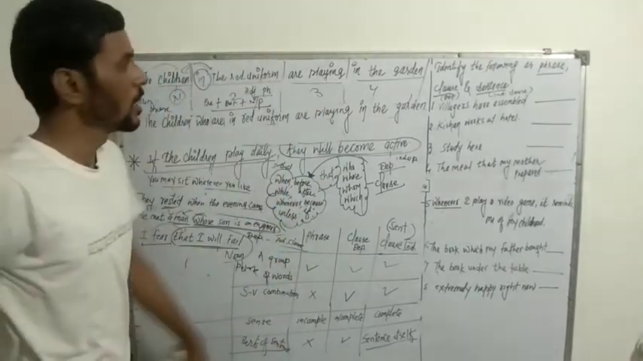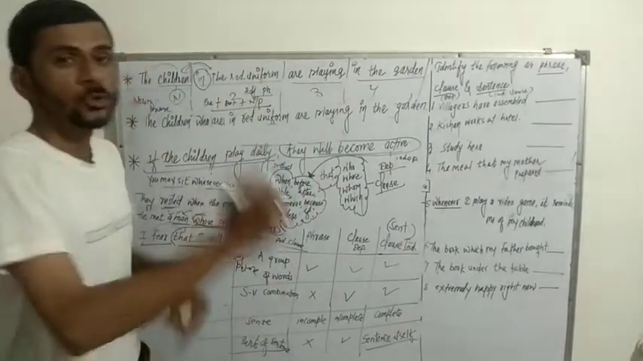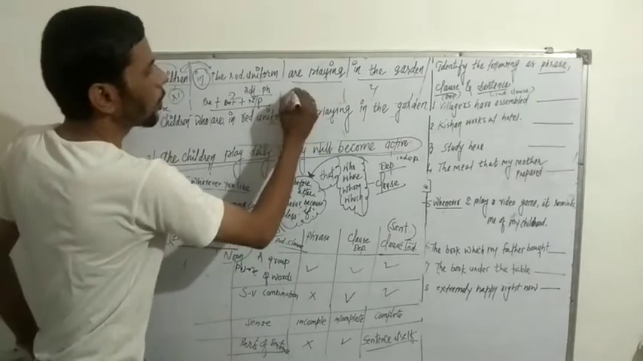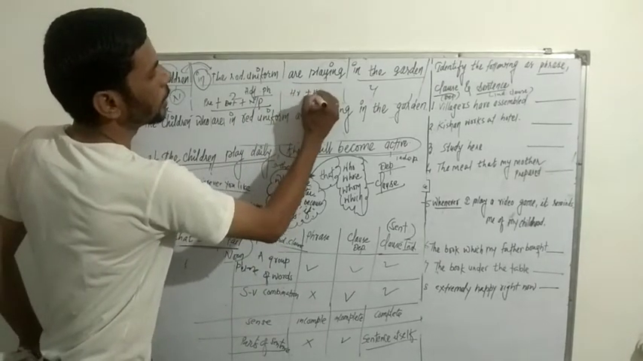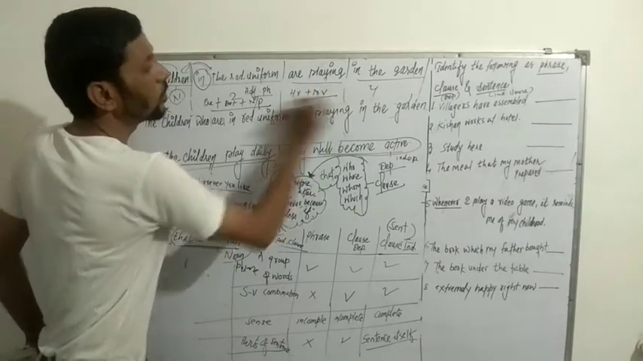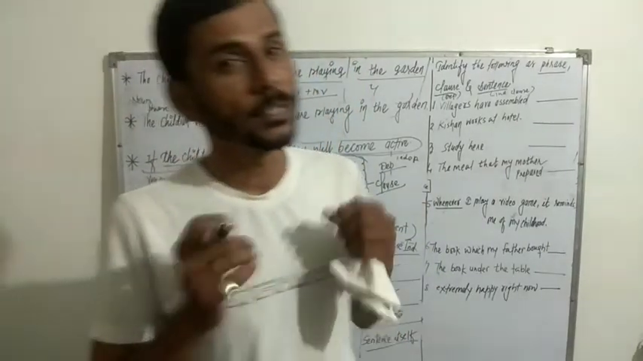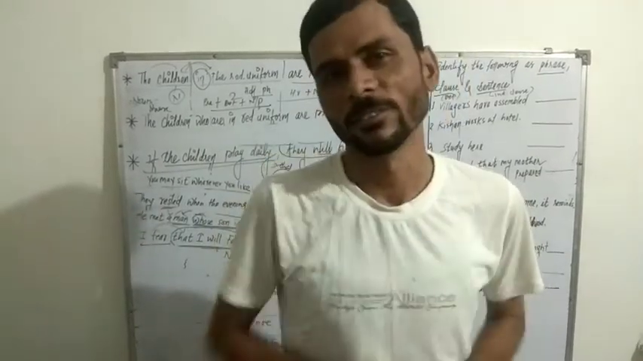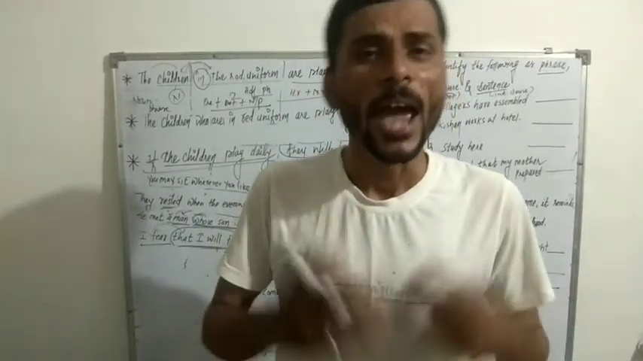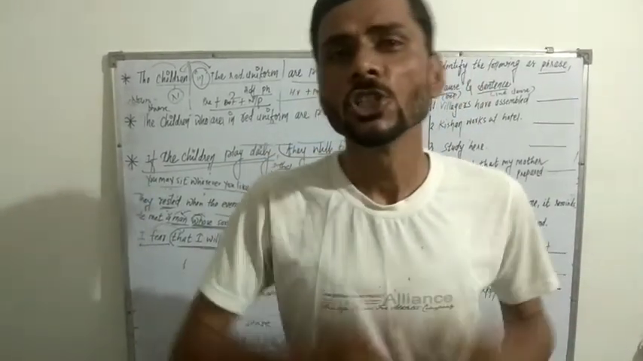Third, are playing. The group of words are playing shows incomplete sense, but it is the combination of helping verb and main verb. That's why it is called a verb phrase. A combination of helping verb and main verb is called a verb phrase. Is going, have done, shall do, should start. These are called verb phrases.